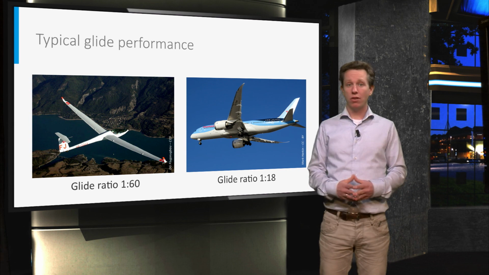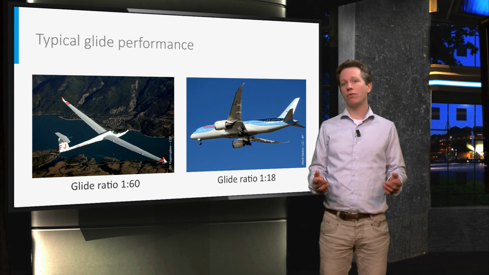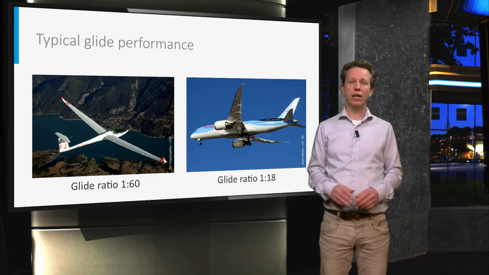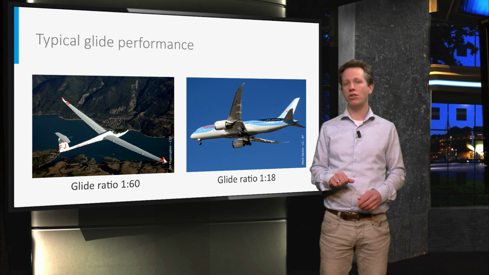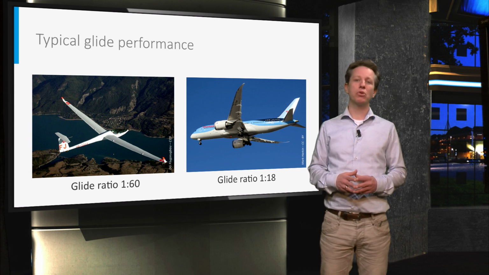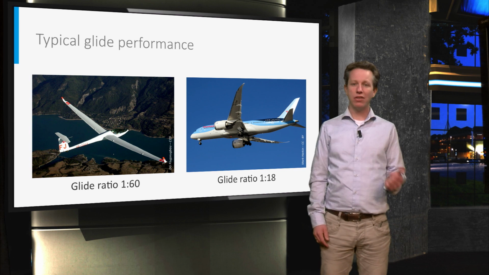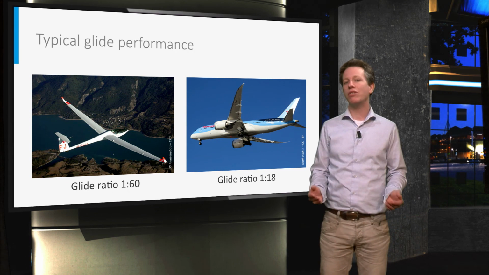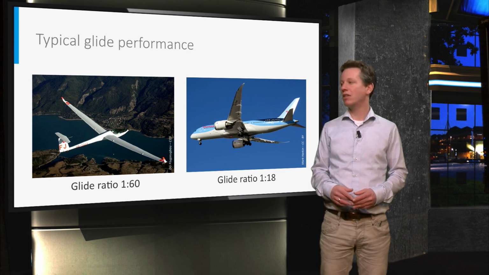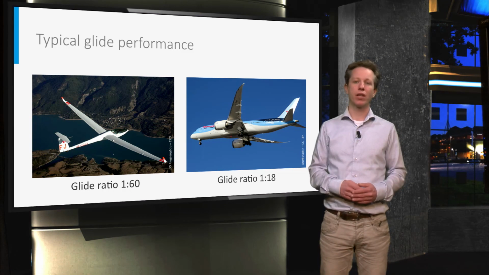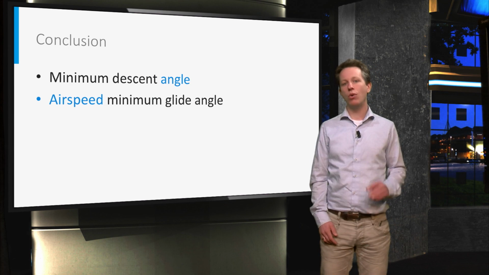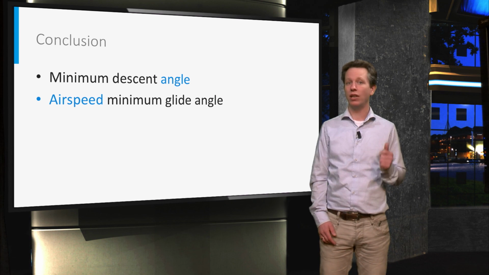Commercial airplanes should also perform well in other flight phases such as cruise, where besides the lift-over-drag ratio, also, for example, propulsive efficiency and airplane weight play a major role. As a result, a typical glide ratio of a commercial aircraft is in the order of 1:18. To conclude, we now have a simple equation to calculate the minimum descent angle in gliding flight, and we are able to calculate the corresponding airspeed.